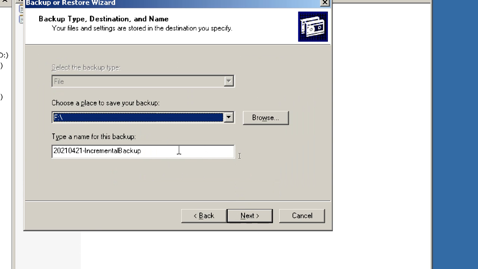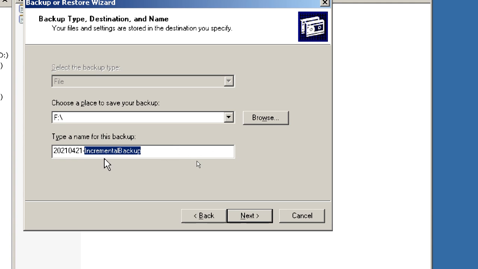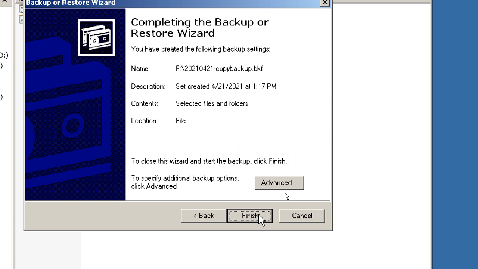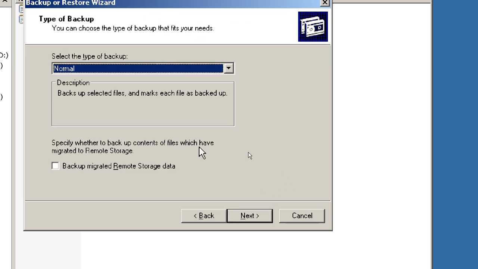Next, I'm doing copy backup. Just for understanding, we give a correct name, but the date is today's date only. You can give 1 2 3 4 if you want.